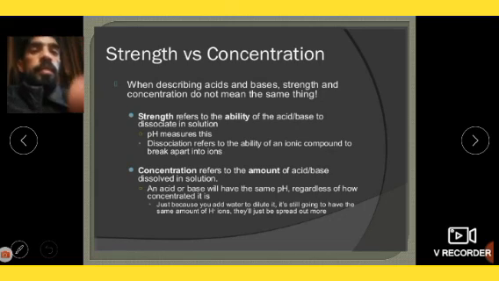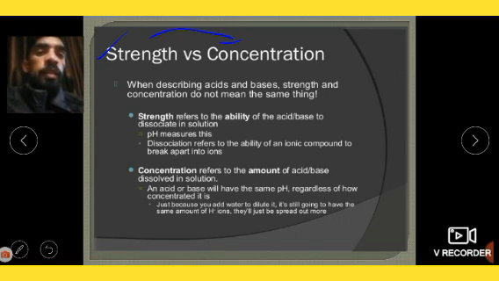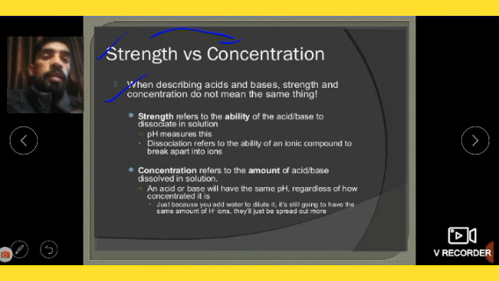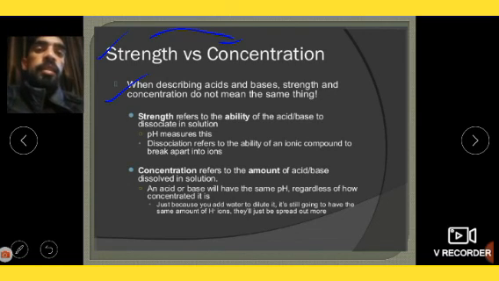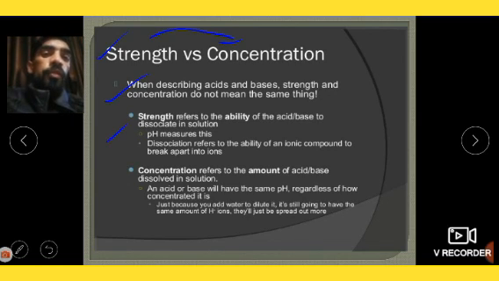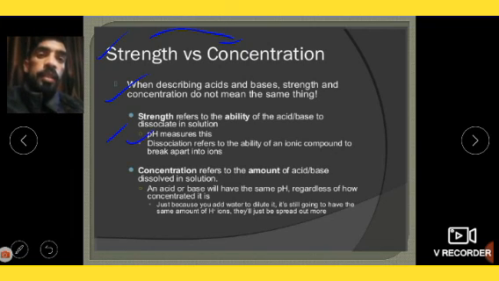So, strength versus concentration. What is strength, what is concentration? When describing acid and base, strength and concentration do not mean the same thing. Strength refers to the ability of an acid to dissociate in solution, like the number of hydrogen ions and hydroxide ions. pH measures this. Concentration refers to the amount of acid or base dissolved in solution.